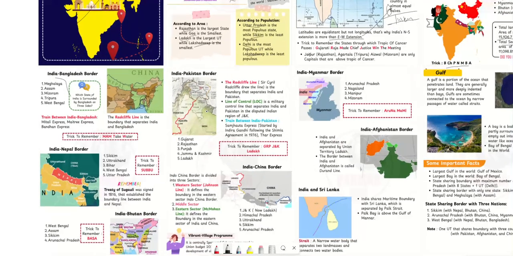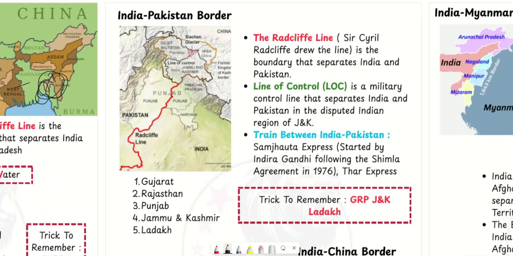Now China is gone. So Pakistan. Where is Pakistan? Here. The Radcliffe Line. Sir Cyril Radcliffe drew the line that is the boundary which separates India and Pakistan. This boundary separates India and Pakistan. This is known as the Radcliffe Line. See here, this is the POK region, and this part of Jammu and Kashmir was taken by Pakistan.